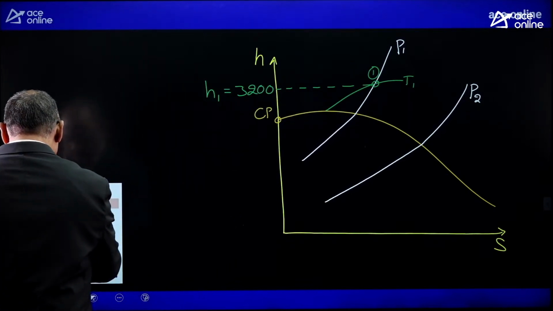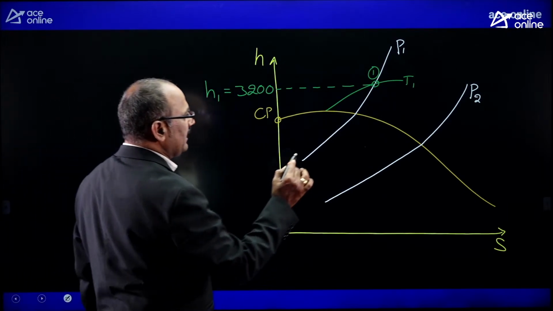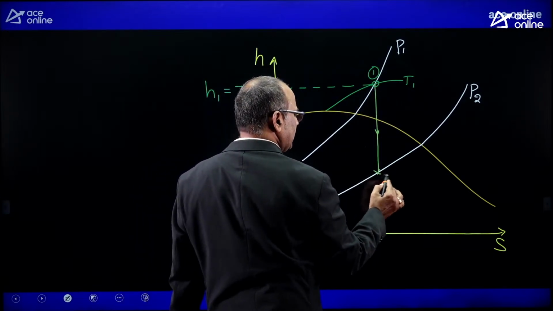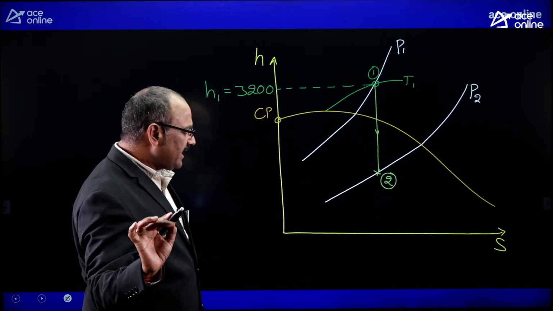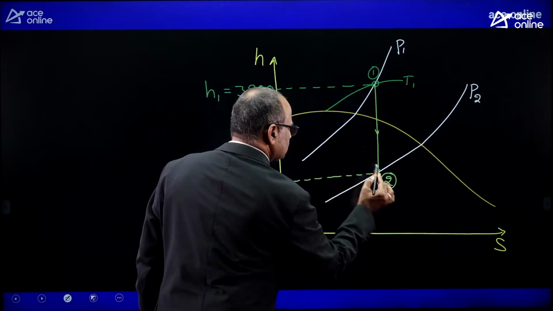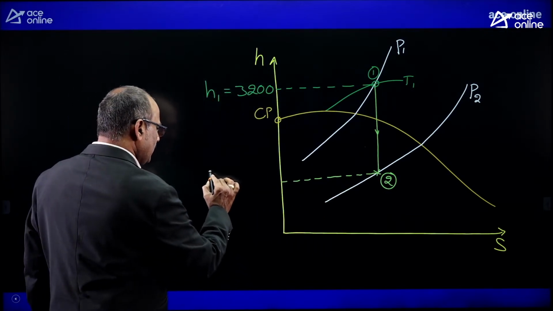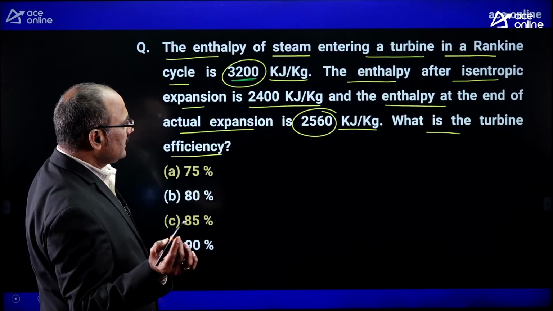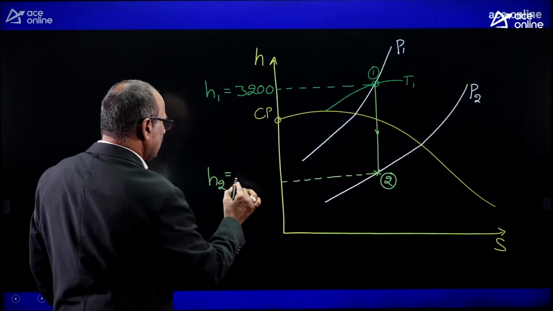Now, theoretically, the expansion is happening isentropically, like this. This is the isentropic expansion. I am marking the state 2 at the end of isentropic expansion. Now look at the enthalpy of the steam after isentropic expansion. The enthalpy of the steam after isentropic expansion is H2. The enthalpy of the steam after isentropic expansion is given as 2400